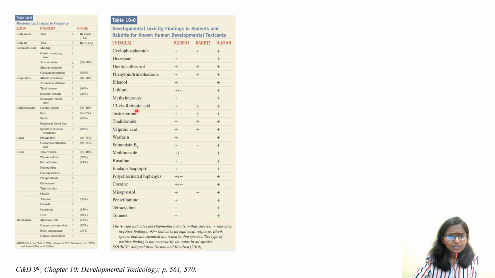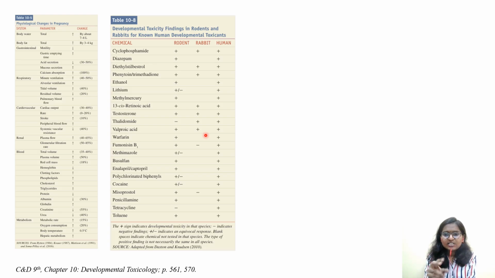Another example is thalidomide. Here it is given that thalidomide was a negative developmental toxicant in the case of rat, but positive in the case of rabbit, and positive in the case of human. So this gives us a learning that when it comes to embryo-fetal developmental studies, the segment 1 study is done only in rodents. And the segment 3 study, which is the prenatal postnatal developmental study, is done only in the case of rat.